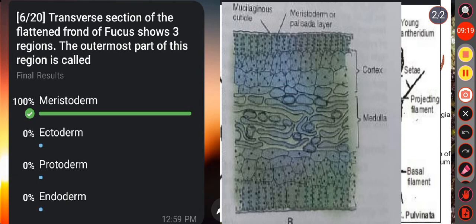Okay. Then the second region, that is cortex. It is internal to the meristoderm and it is a broad zone of thin-walled polygonal parenchymatous cells constituting the cortex, right? Then the third region, that is medulla. Within the cortex, in the center of the frond is the medulla. It consists of a loose tangled mass of elongated cells called the medullary hyphae. Okay. But here the outermost part is called the meristoderm.